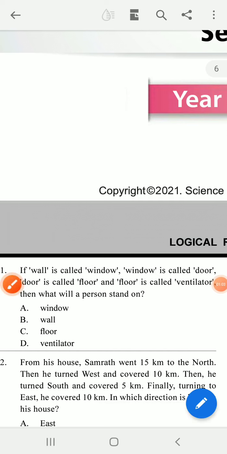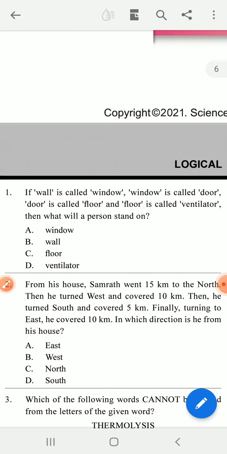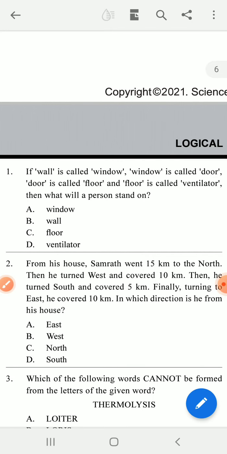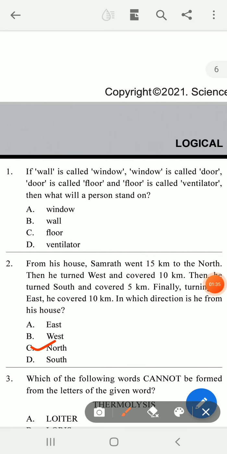Next one. From the house, Samrat went 15 kilometers to the north, and then he turned west and covered 10 kilometers. Then he turned south and covered 5 kilometers. Finally, turning east, he covered 10 kilometers. In which direction did he move? If you find out, at last the direction never changes, and it is in the north direction. So north is the answer. You have to give a tick for north.